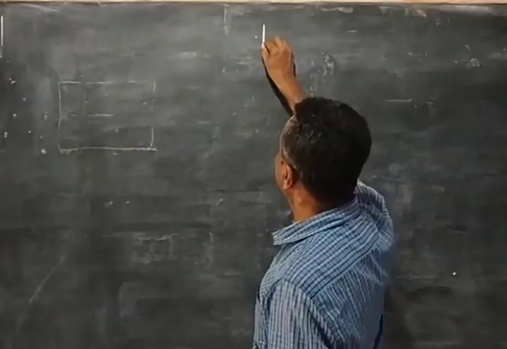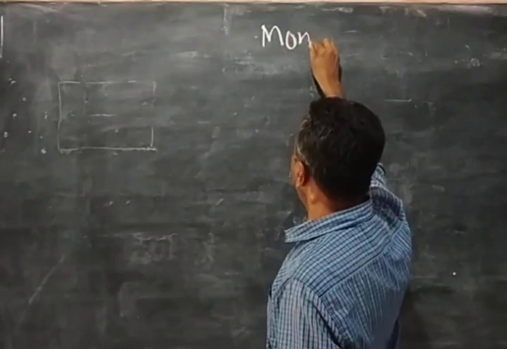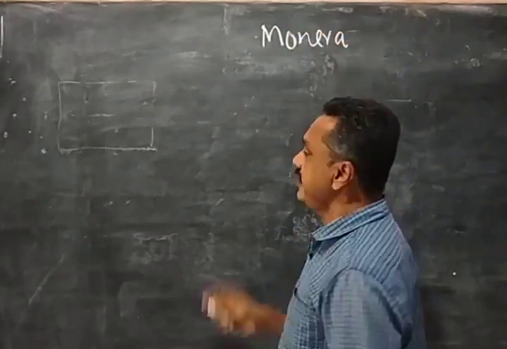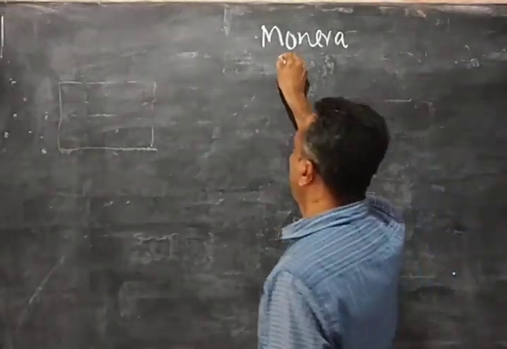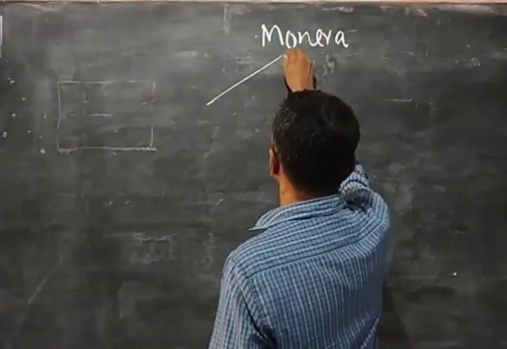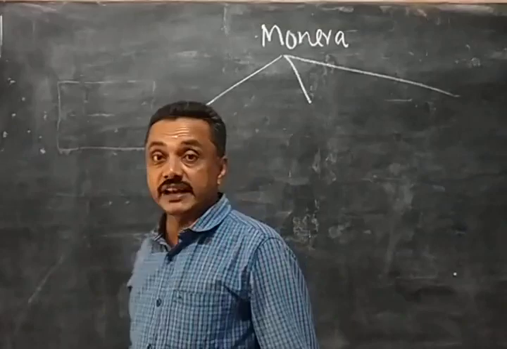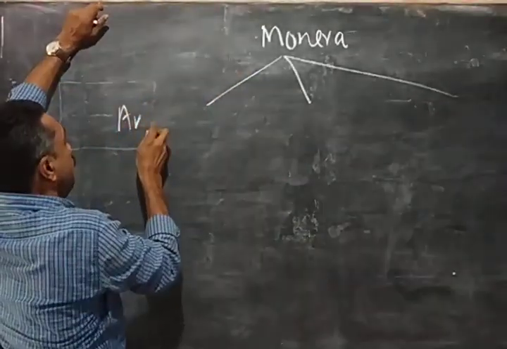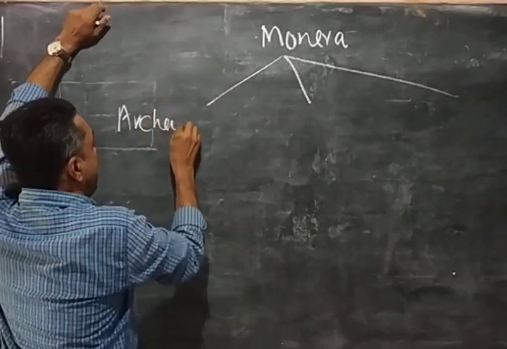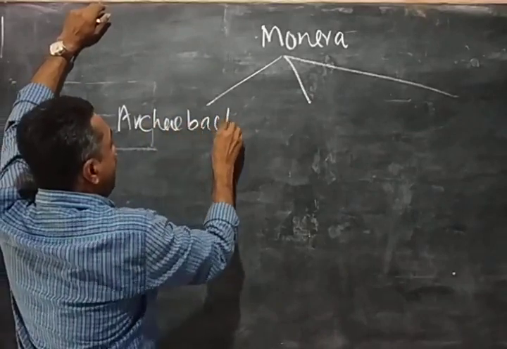This is called kingdom Monera. This includes bacteria, and this kingdom Monera is subdivided into three groups. First group is called Archaebacteria.